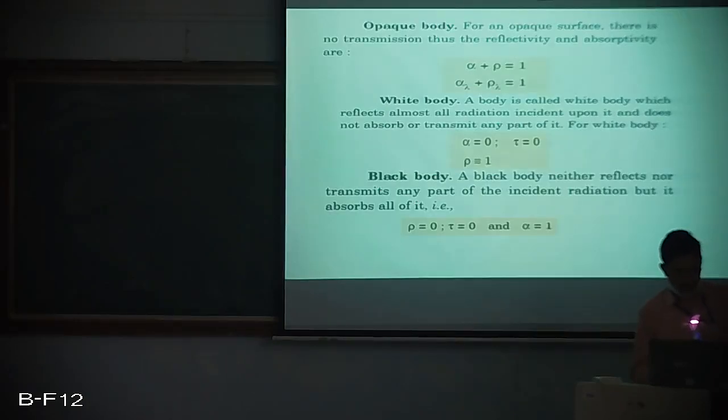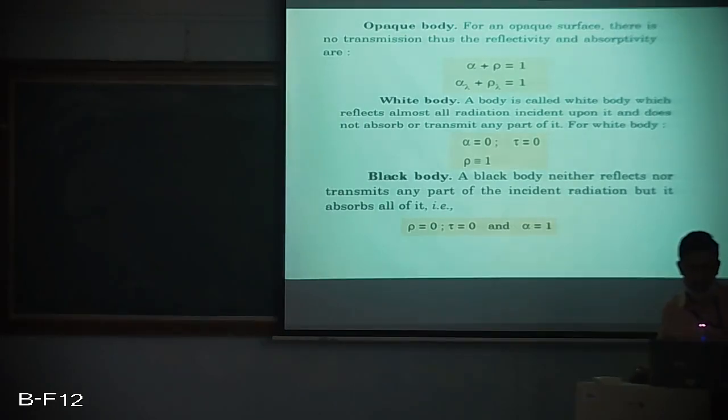We will move on to define certain objects which we might have come across in our day-to-day life, like white body, black body and opaque body. Of course, we need to define them in heat transfer language, wherein we define an opaque body telling that there is no transmission at all.